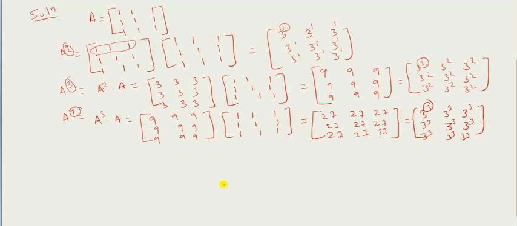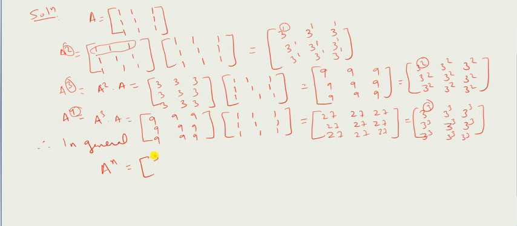Now in general, if I make some generalization for this, therefore in general I will have A to the power n. You see, if it is 4, the power of 3 becomes 3; if power of A becomes 3, power of 3 becomes 2; power of A becomes 2, power of 3 becomes 1.